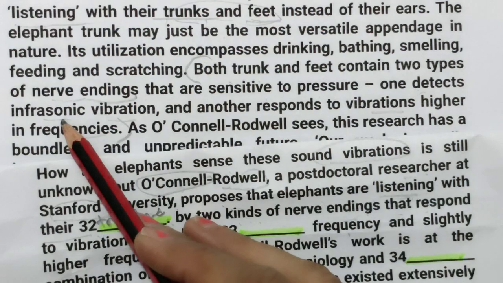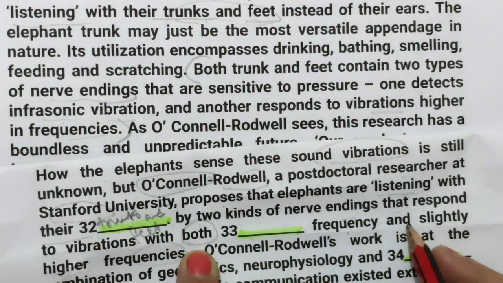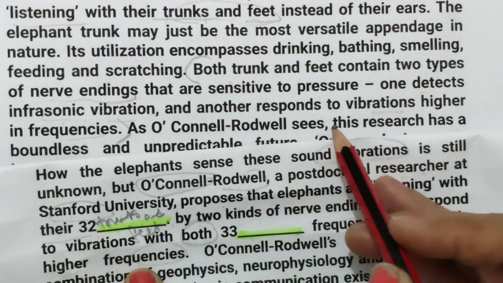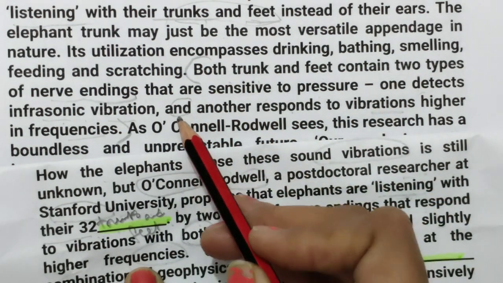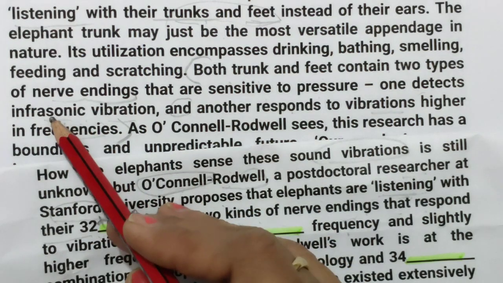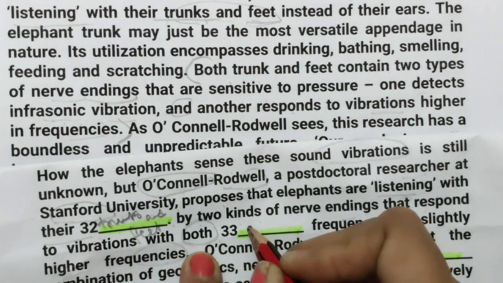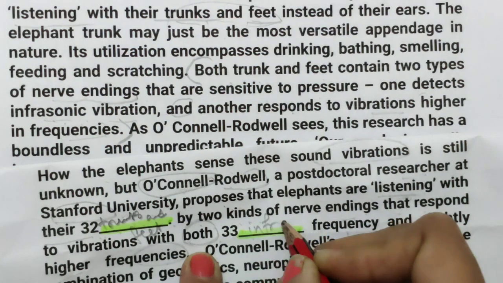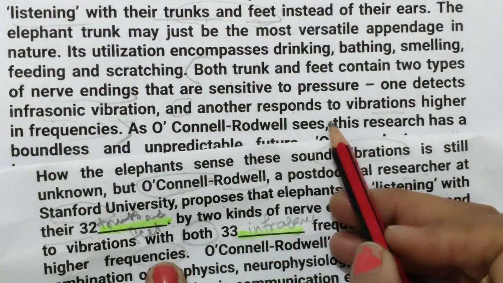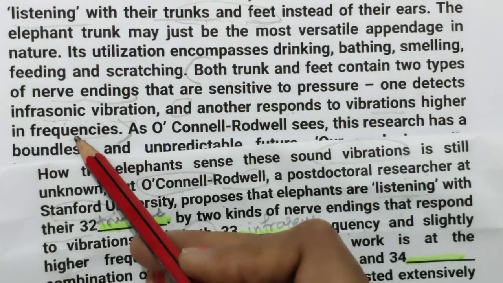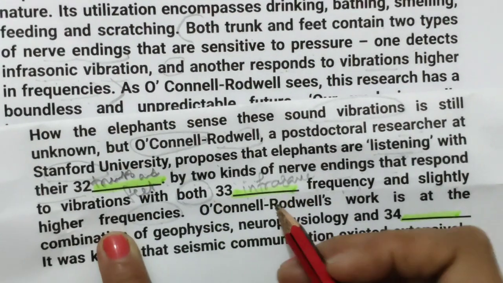One detects infrasonic vibration and another responds to vibrations higher in frequency. So the answer will be infrasonic; we write infrasonic frequency here, not vibration. And the other responds to higher frequencies. So this answer we have got.